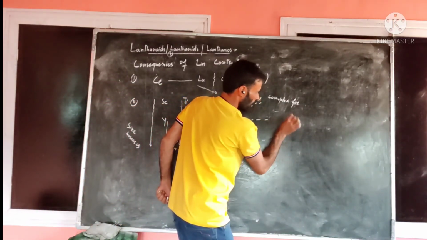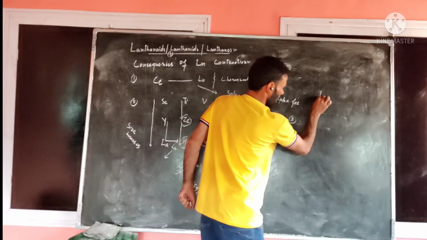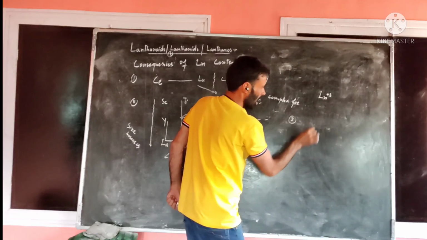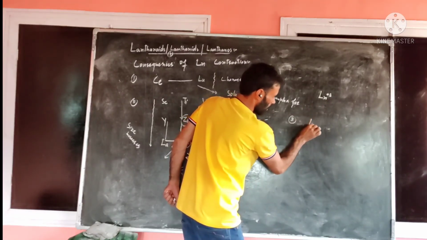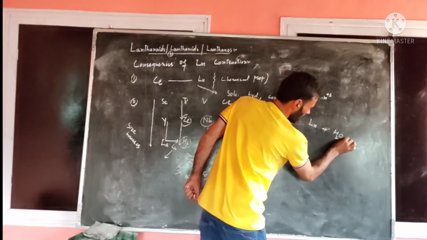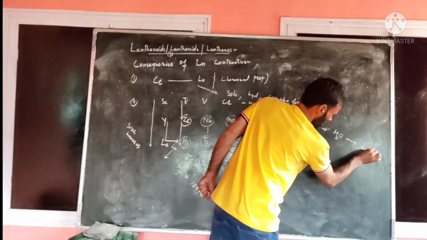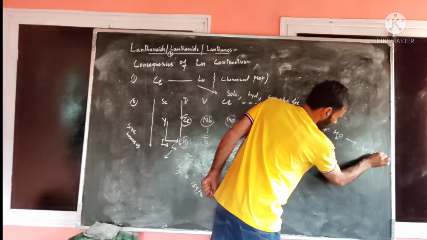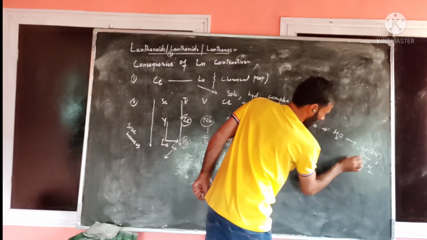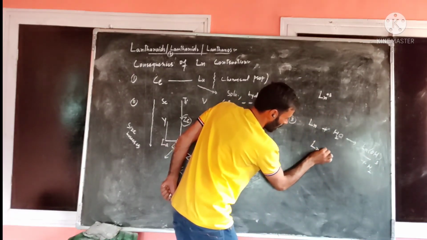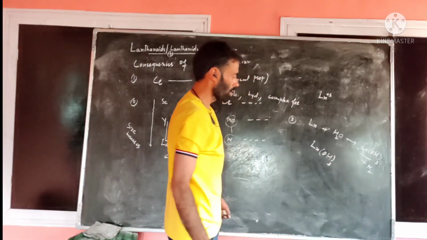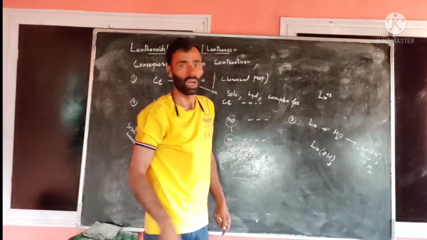Third one, their basicity. I have already mentioned their most common oxidation state, that is +3. They react with water. For example, I can take this reaction: lanthanide plus water gives us lanthanide hydroxide, Ln(OH)3, and then H2. This is the reaction. So these are the hydroxides. These are basic in nature. We know hydroxides are basic, just like aluminum hydroxide and calcium hydroxide, which are also basic.